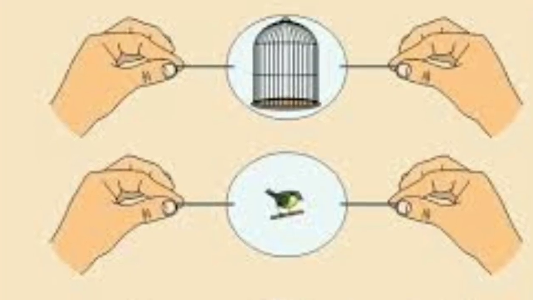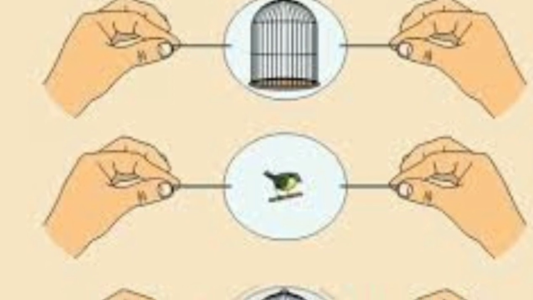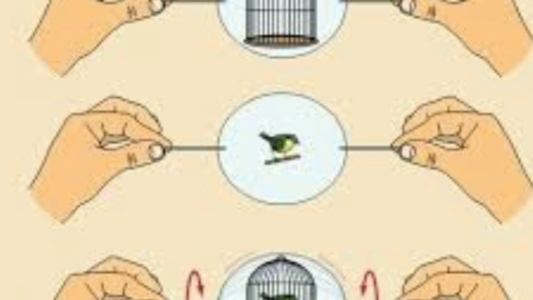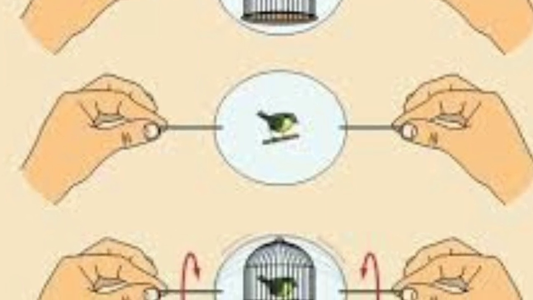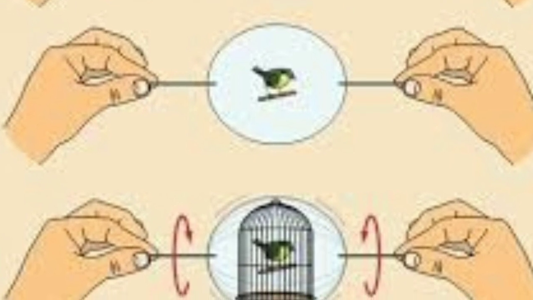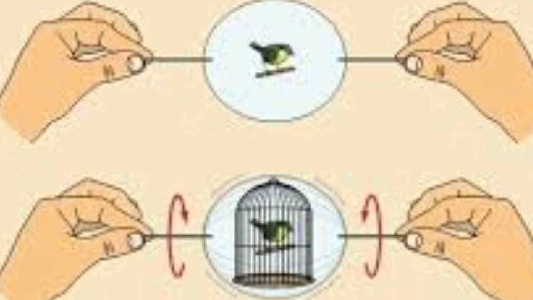Now I am giving you one activity. Take a piece of cardboard, make 2 holes as shown in the figure. Thread a string through the 2 holes. Draw a cage on one side of the cardboard and a bird on the other side. Twist the string and make the card whirl rapidly. Then you can see the bird in the cage. This is due to the persistence of vision.